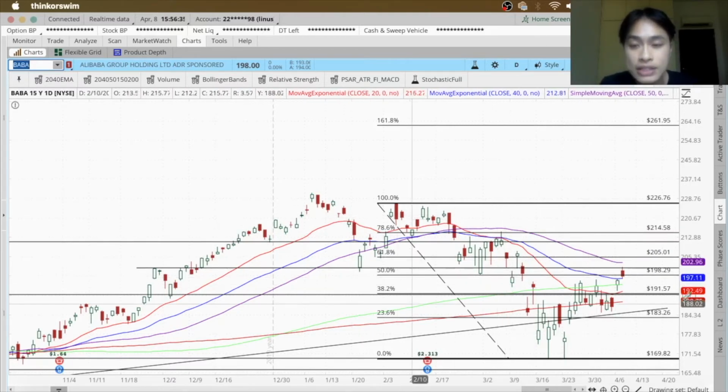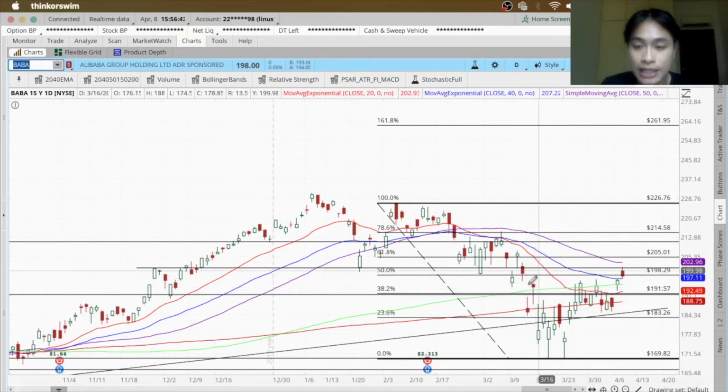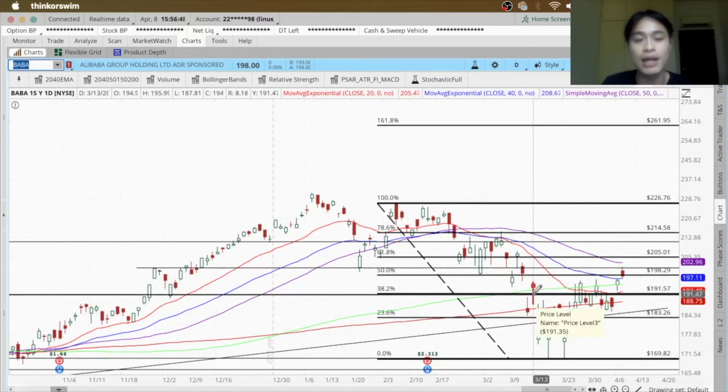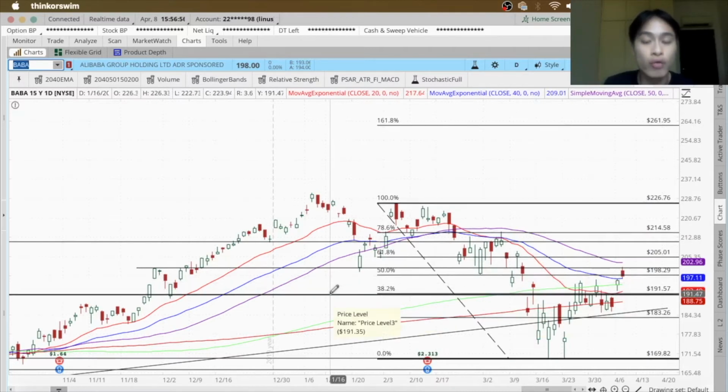If you see this price chart here, it is the price chart for Alibaba. Where I did my dollar cost averaging was at around this price. At this price, can you see that there's a support level here? The support level is the 38.2% Fibonacci level. And on top of that Fibonacci level, there was a support level here, or old resistance.